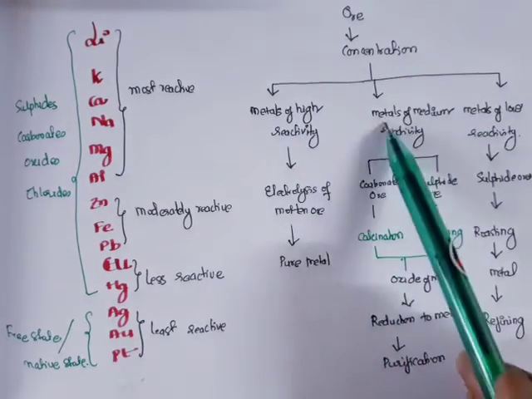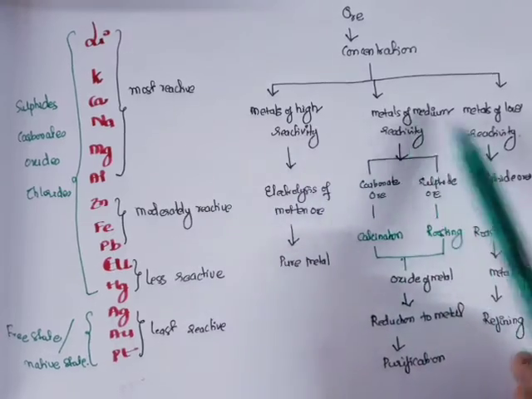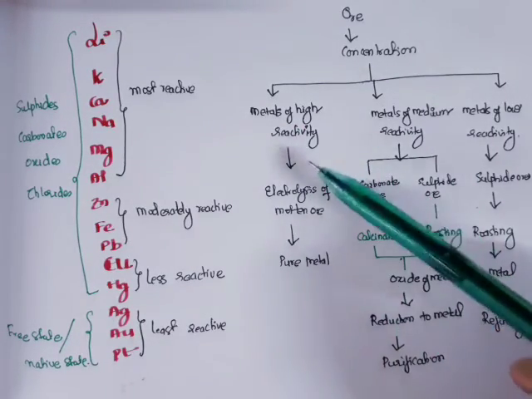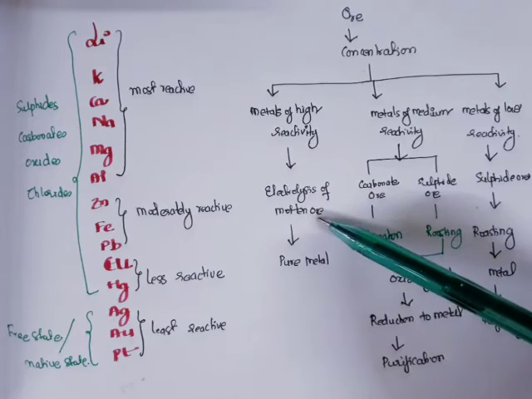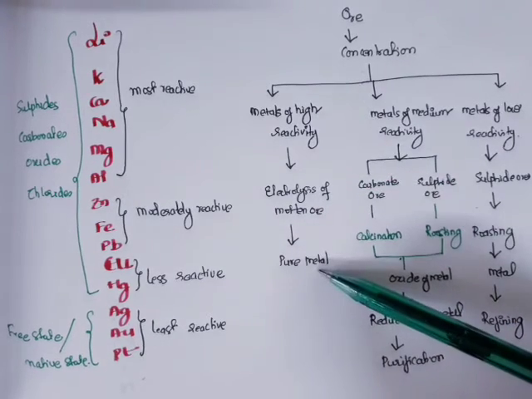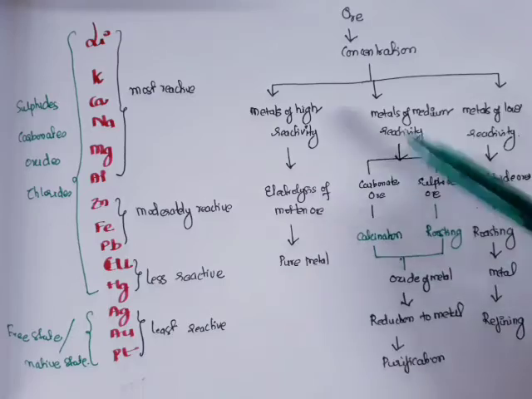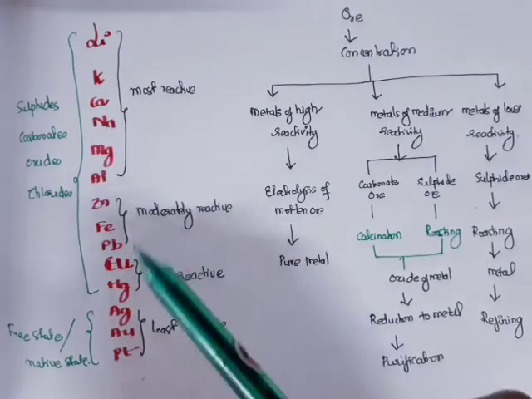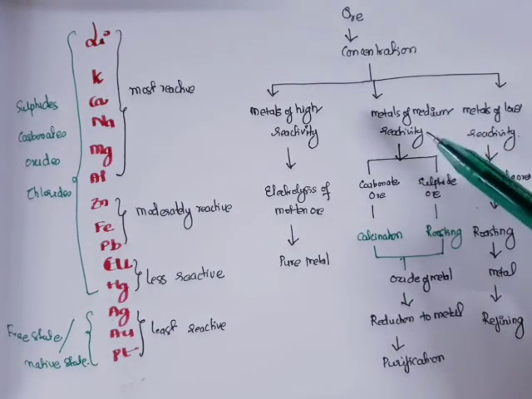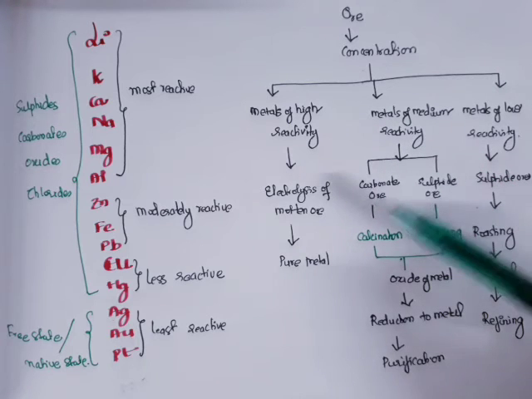Now depending upon the reactivity of the metal, for metals of high reactivity we usually do the electrolysis of the molten ore, and you will get the pure metal. If the metal is in the middle of the reactivity series, or is of medium reactivity, it usually exists in carbonate, sulfide or hydrated form.